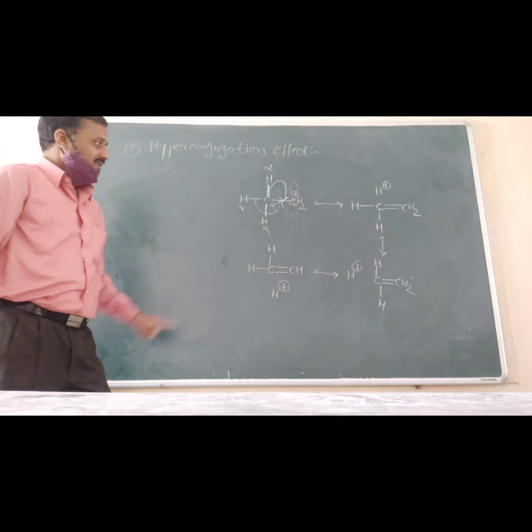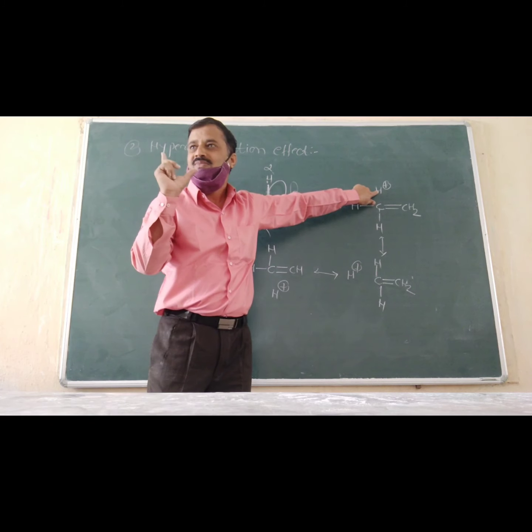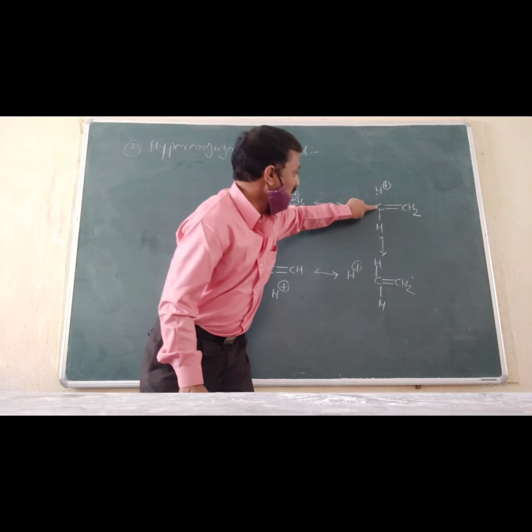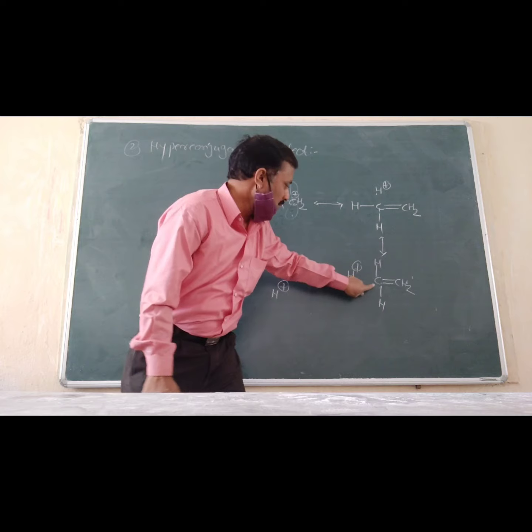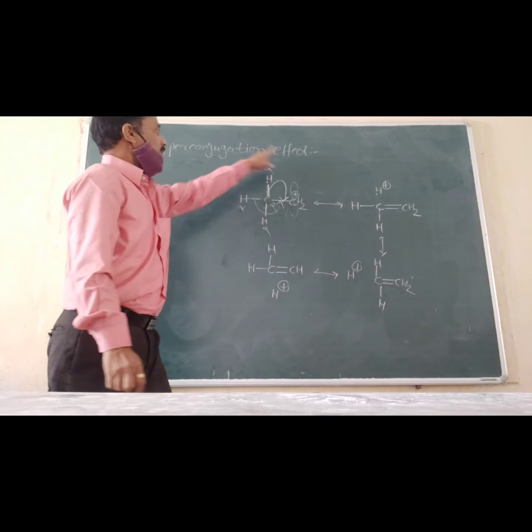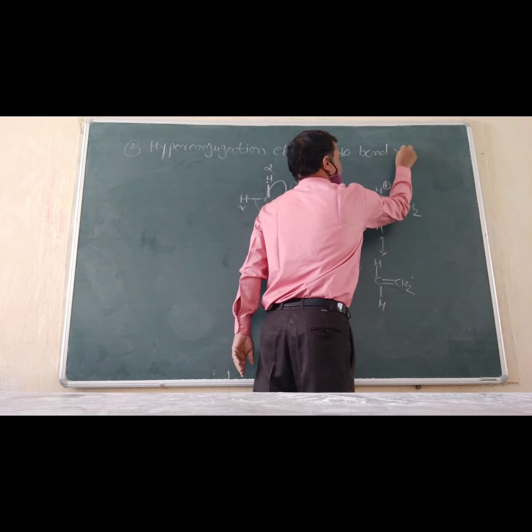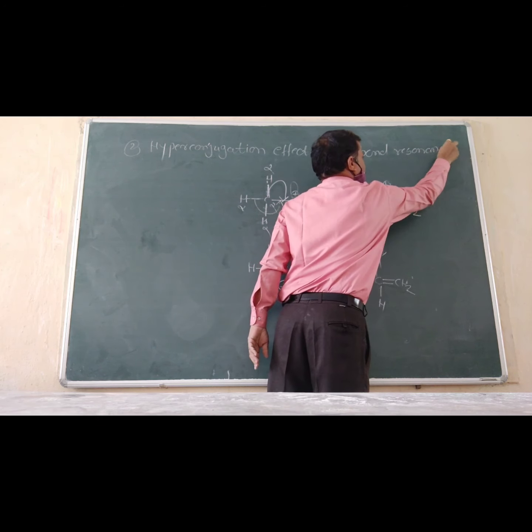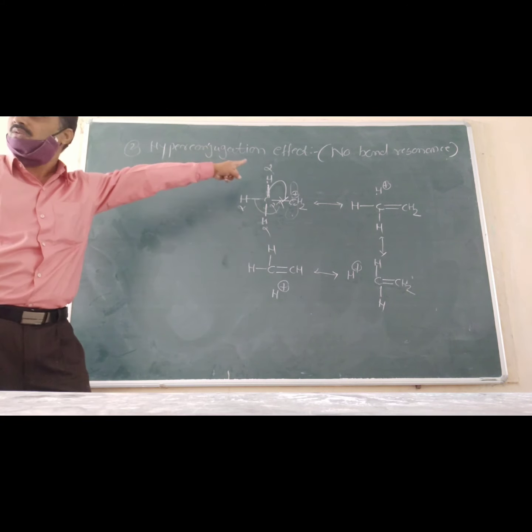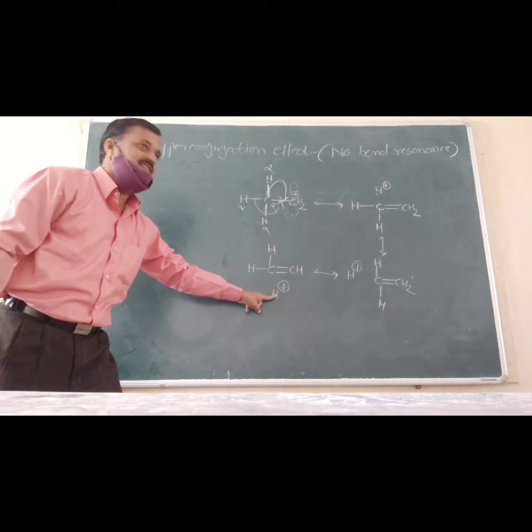Again, remember, if we see the hyperconjugative structures, it is found that the hydrogens do not change their position: H+, H+, H+. There is no bond between this carbon and H+. Therefore, this hyperconjugation effect is also known as the no bond resonance effect. This is the reason why it is known as no bond resonance: there is no bond between C and H+.